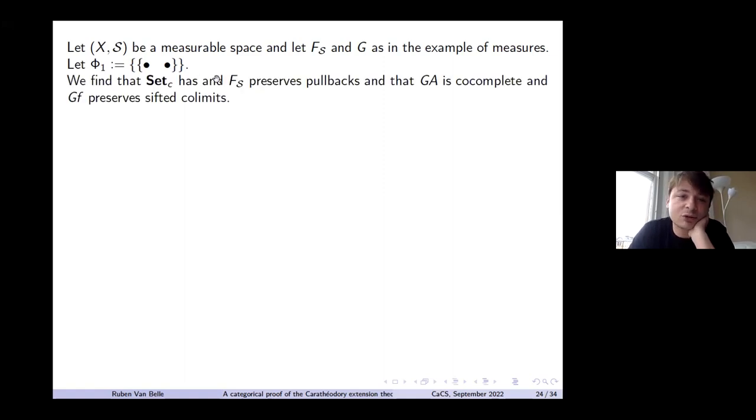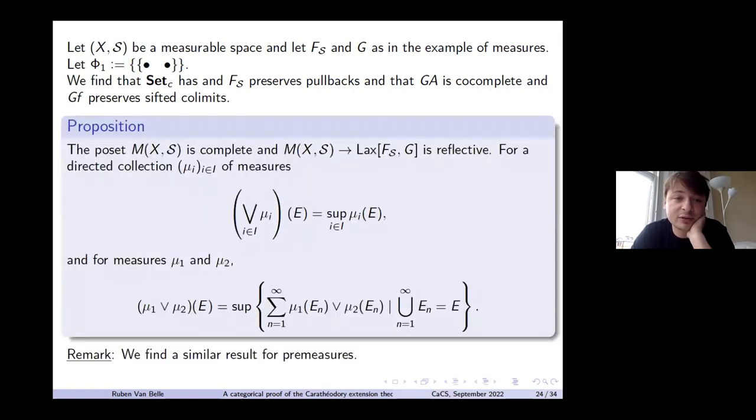And then it's not too difficult to show that FS preserves pullbacks, and that this GA has certain co-limits, and GF preserves those. So then we can apply the previous results to say that the pseudo-natural transformations are reflective in the lax ones, and we can identify those with measures.